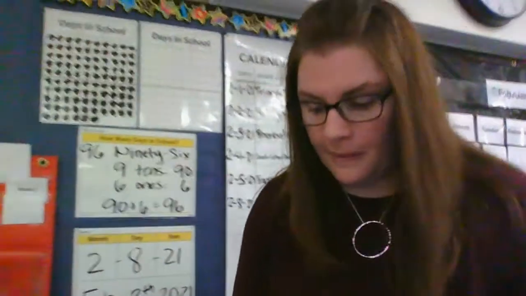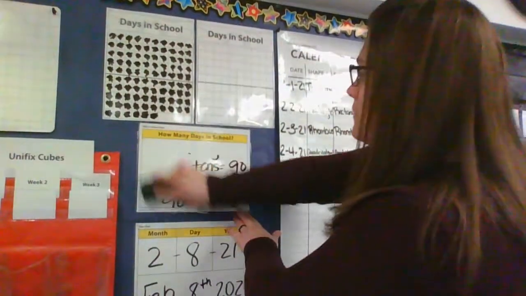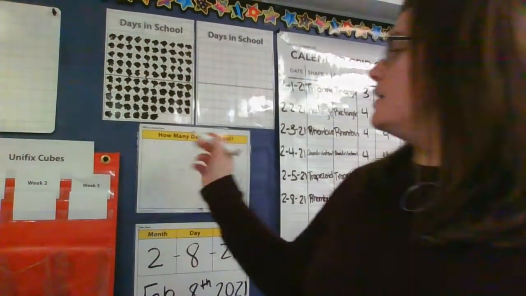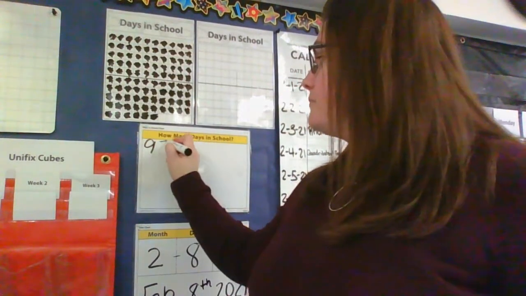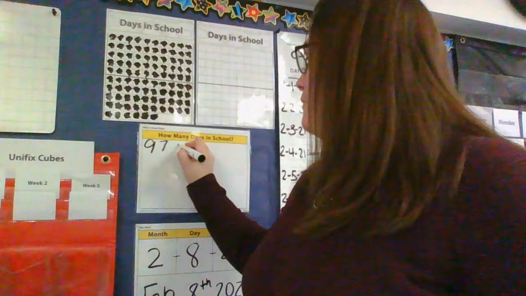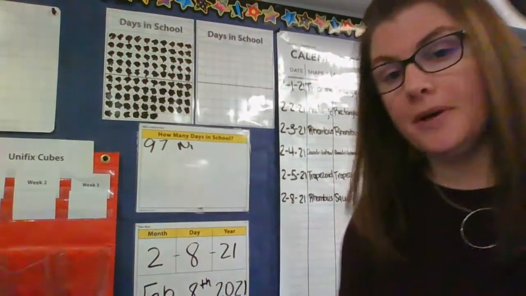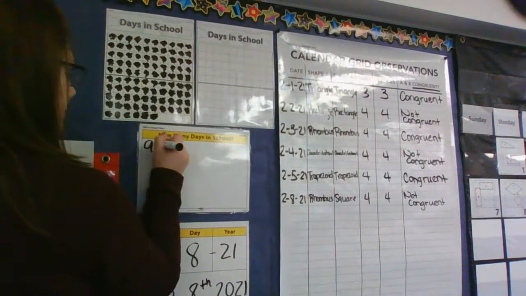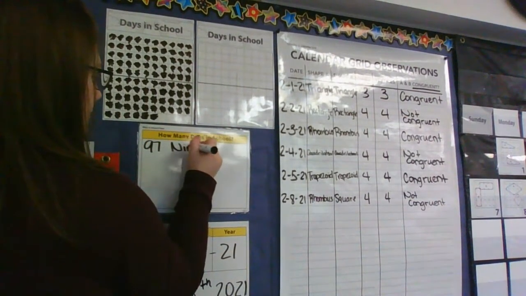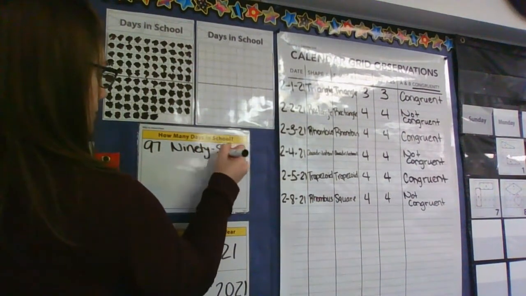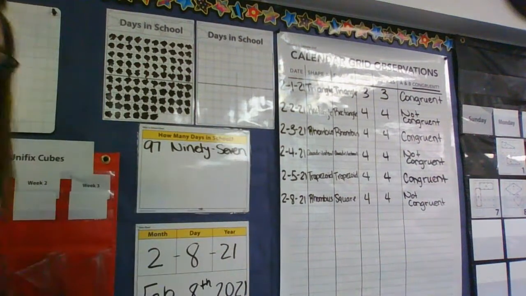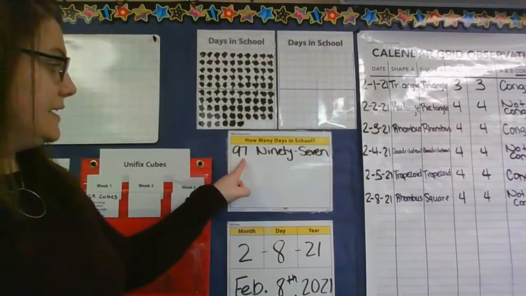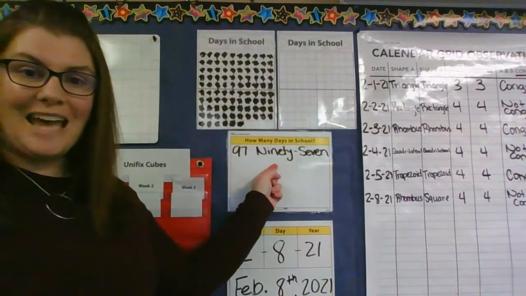Let's roll back over. Help me update the chart. So day number 97, I have lost my pen. There it is. We would have a 9 in the tens column and a 7 in the ones. But if I want to write out the word, my handwriting is very sloppy today, so we can fix that. Let's fix it. There we go. So if I have a 9 in the tens column and a 7 in the ones column, that's 97. Or if I want to write it out, say it with me. 97.